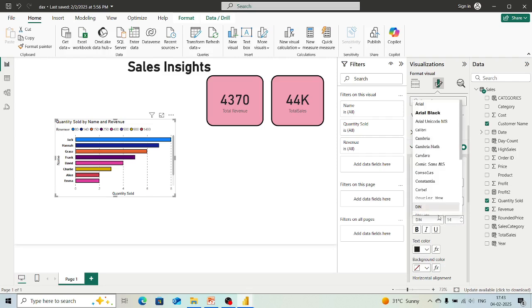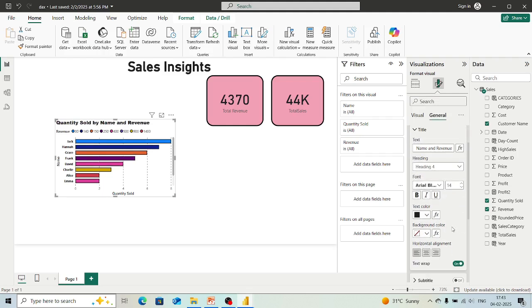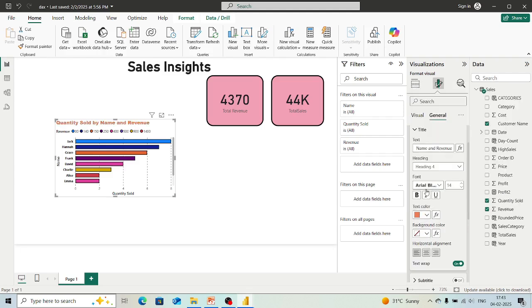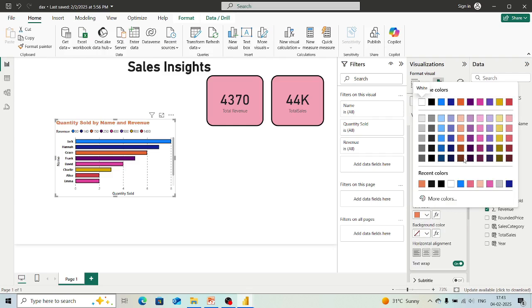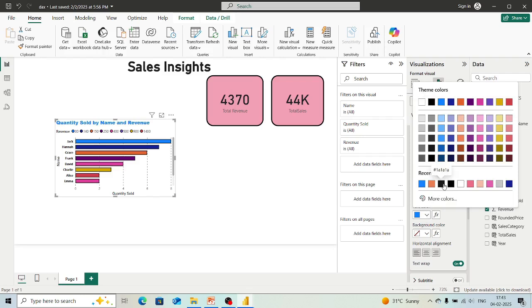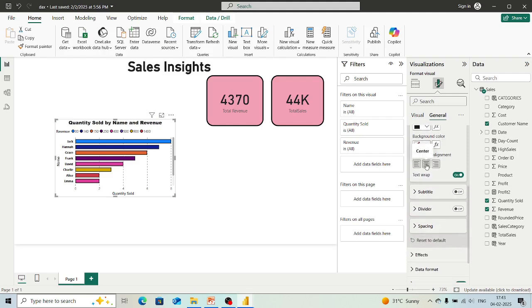If we want to change the font of our heading or title, we can change it from here. If we want to make it bold, increase the size of the font, and change the text color, whichever text color we want for our heading, we can change it from here. Let's see if it is okay. I think black is okay. So the background color and also the alignment, I think we should keep it in center. So these are the things we have done.